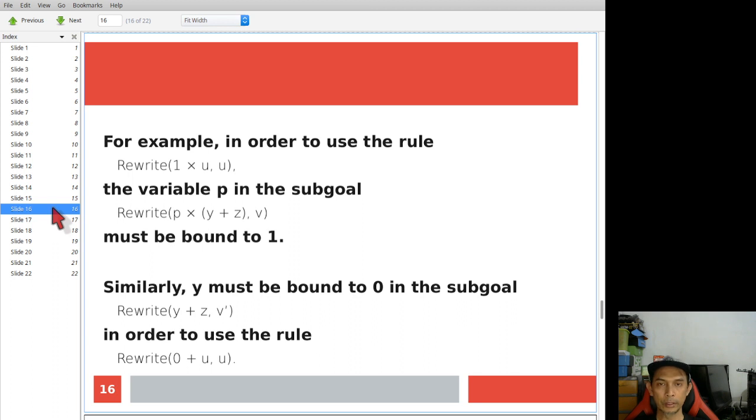Now you have the first case bound to 1, and then you have the second case bound to 0.